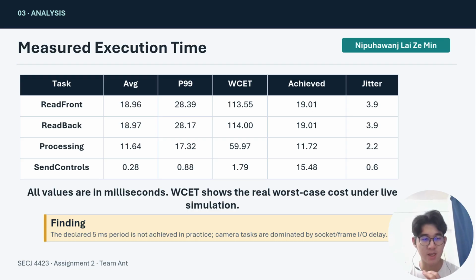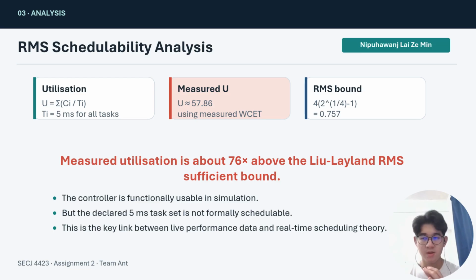The key finding is that the declared 5 millisecond period is not achieved in practice. The camera tasks are separately affected by socket and frame I/O delay. To analyze schedulability, we use the utilization formula U equals the sum of C over T. Here, C is the measured worst-case execution time, and T is the declared period.